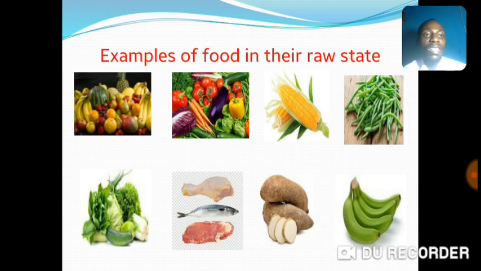Last but not the least, what is there? Look at it. Yeah, that is plantain, not banana. Plantain. Yes, that's plantain. Good. Now let's move on and look at some methods of processing food.